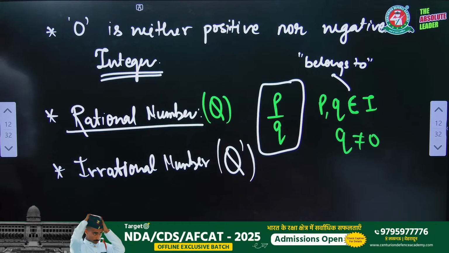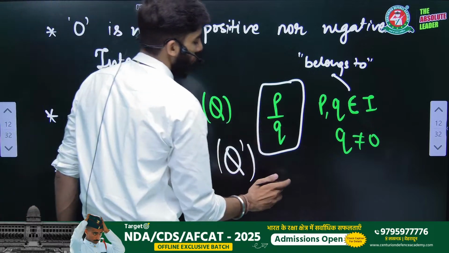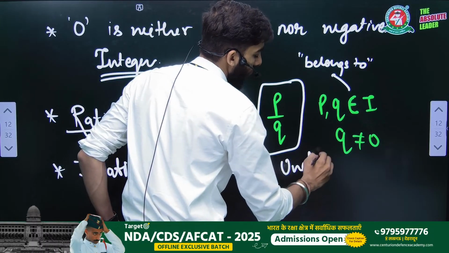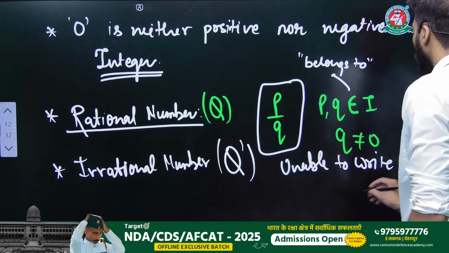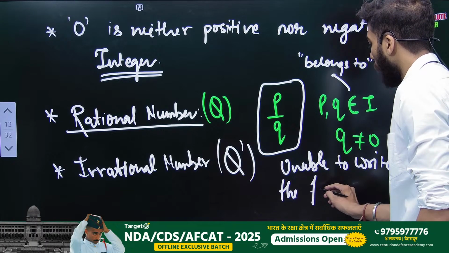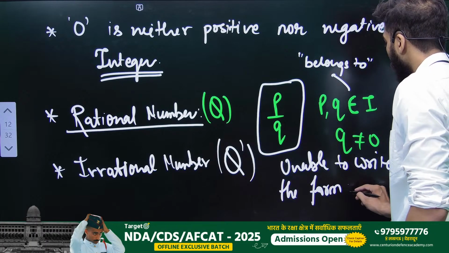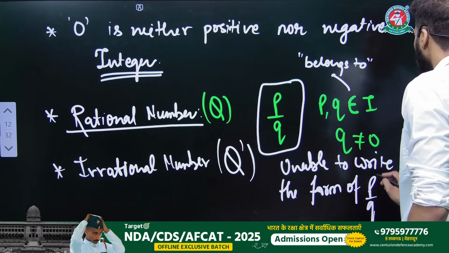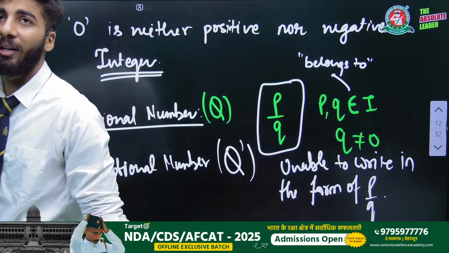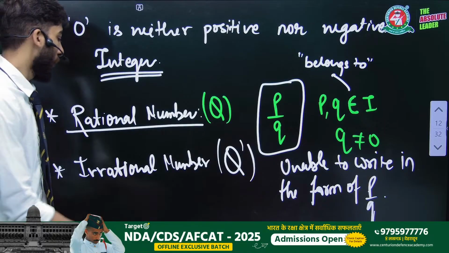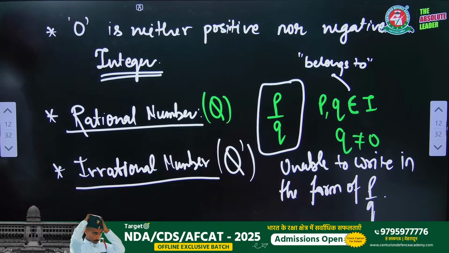If we are unable to write any number in the form of p by q, then the number will be an irrational number, right?